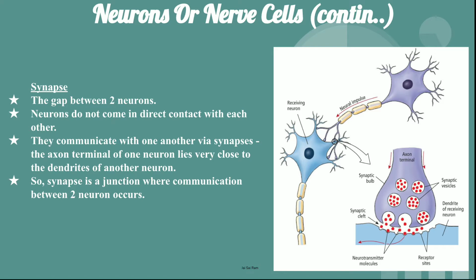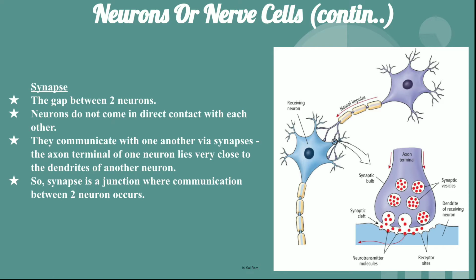Now what happens, at the end of the dendrites of one neuron there are certain chemicals. The terminals of the axon also have this type of chemicals.